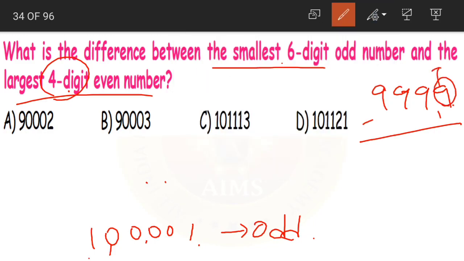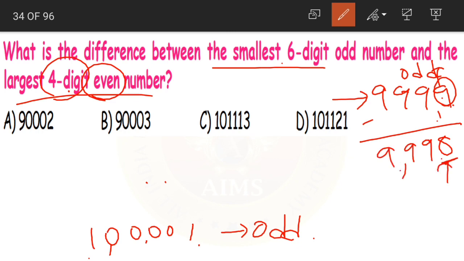See here, 9 is in the units place. It is an odd number. So this number is an odd number, but we want an even number. So 9 minus 1 is 8, so 9998. Now in 9998, 8 is in the even units place. It is an even number. So we got our largest 4-digit even number as well.